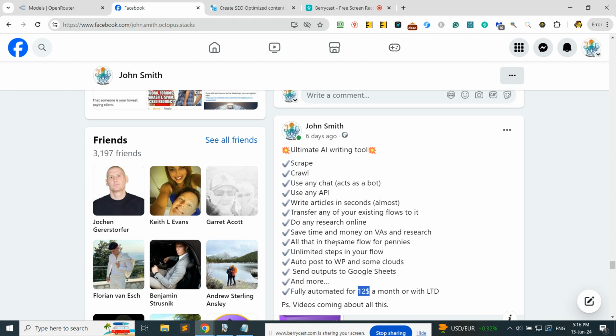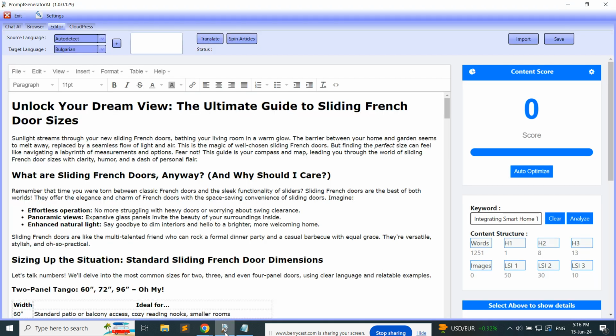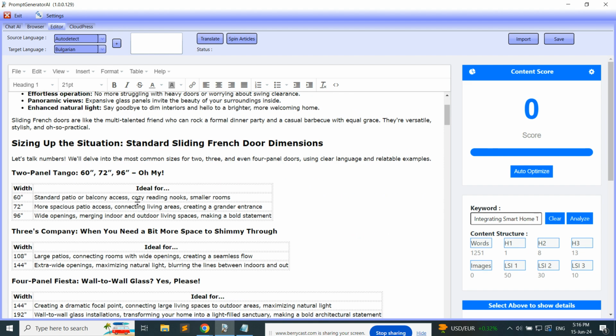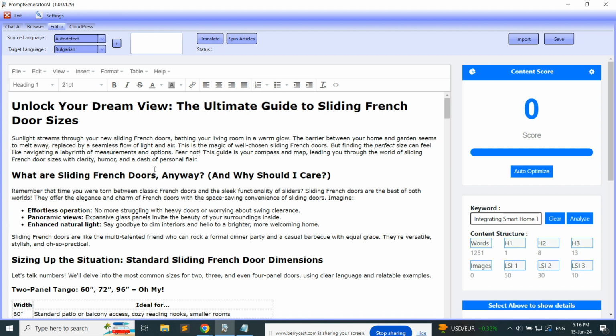So let me jump onto it so you can see what this tool can do. This is one of my flows. You can do any kind of flow, I will show you that, but this is how I'm doing things. This is just for this video. The presentation I did on purpose, I did door sizes. Why? Because you need to pull so much information online to get this article done the proper way. You need all these measurements, you need costs, you need this or that or whatever.